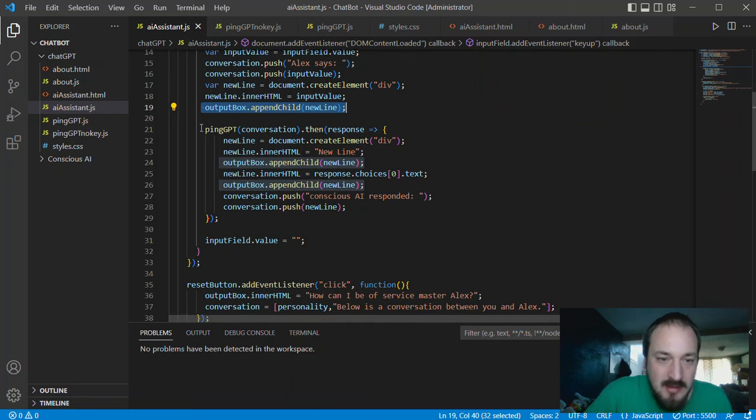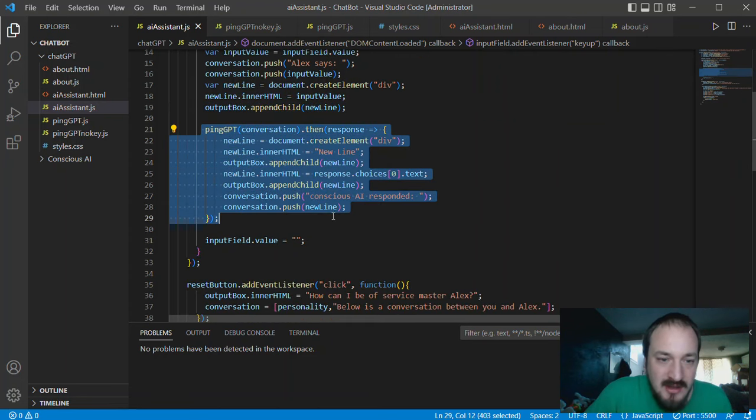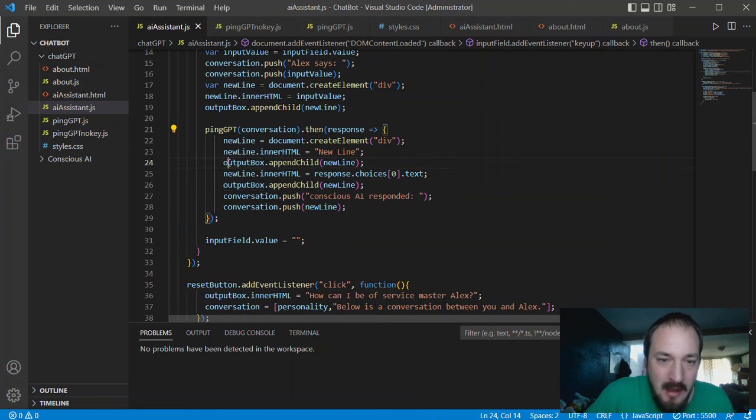Then we have this ping GPT. This is the real deal here. So this whole thing basically sends this conversation over to my function that's ping GPT. It's getting a response back, outputting that response, and then appending that response to this conversation that we're having right here. That's what these couple lines do. It outputs it to that output field that we have, and then we just continue the conversation here.